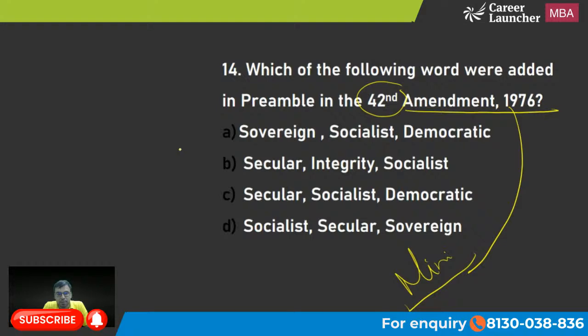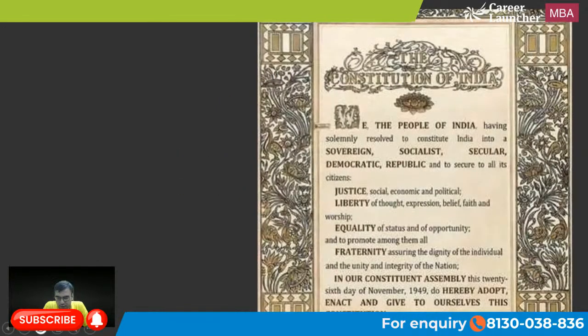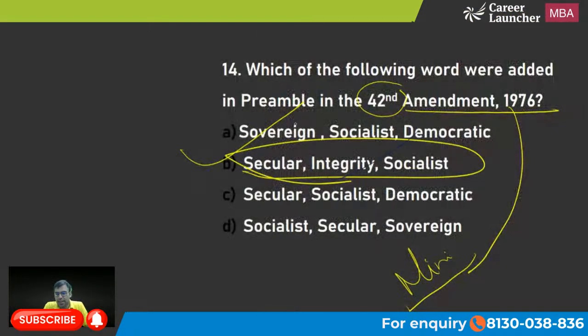The right answer is B. Socialist, secular, and integrity. B is the right answer. देखो मैं दिखाता हूँ. Socialist, secular, integrity. ठीक है. Okay, so B is the right answer to this question.